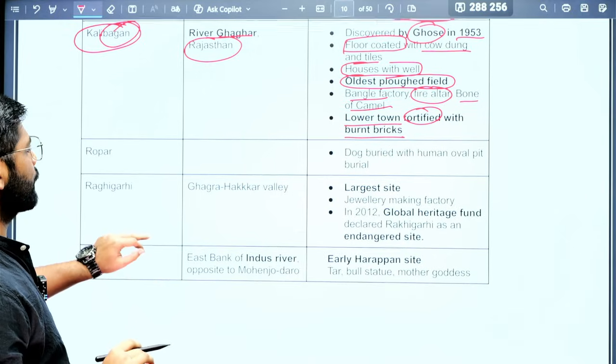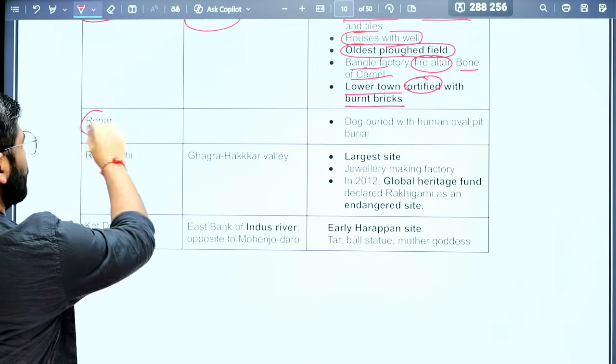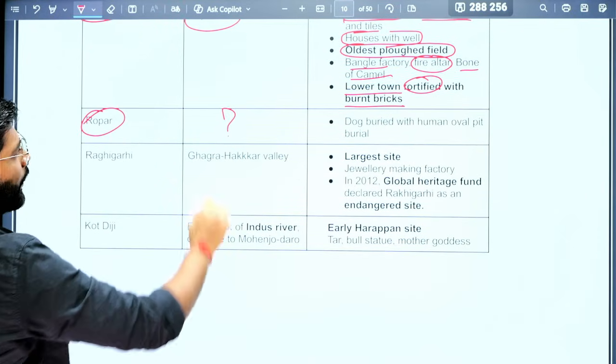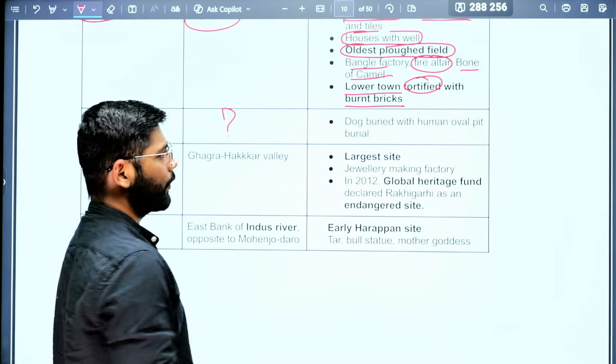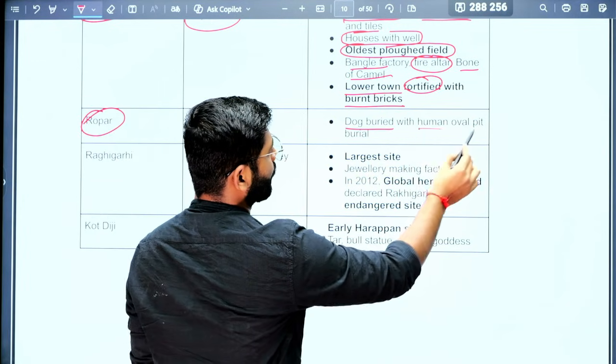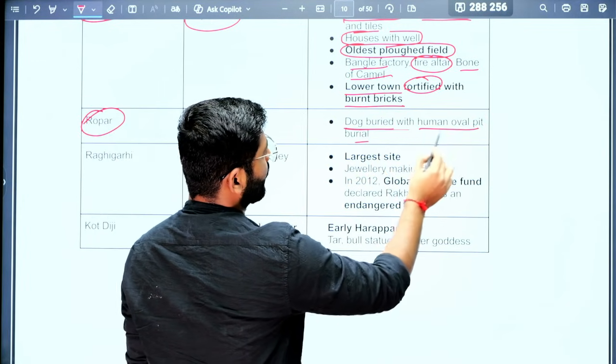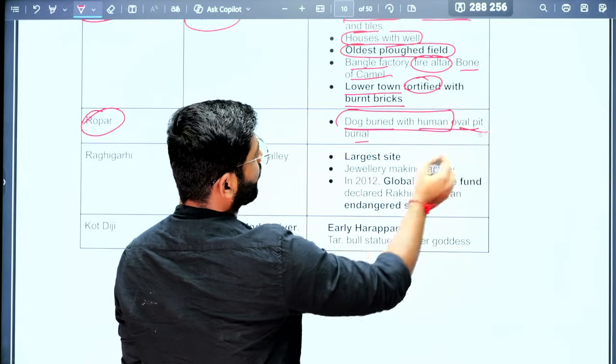Next, Ropar. This is the task for you: let me know where it is located and why it is important. Because a dog was buried with a human in an oval pit burial.